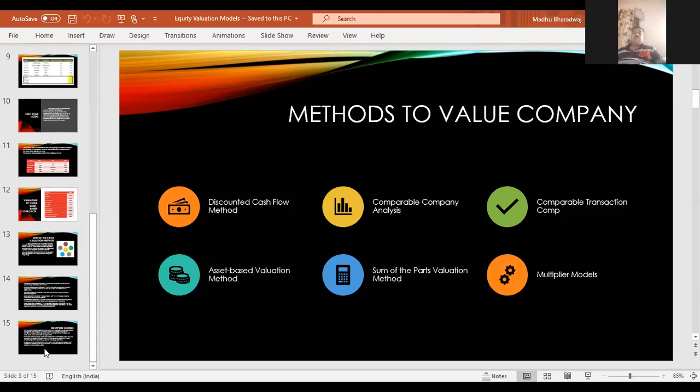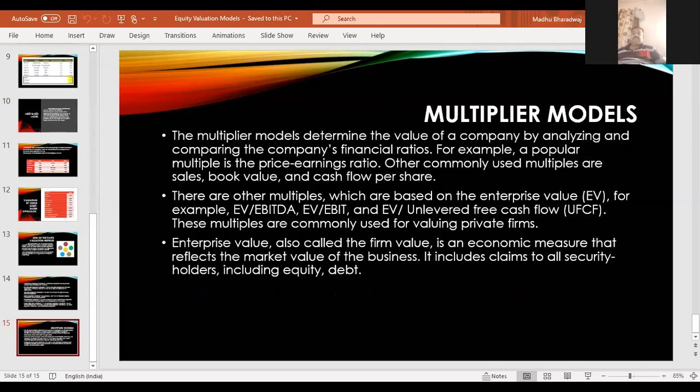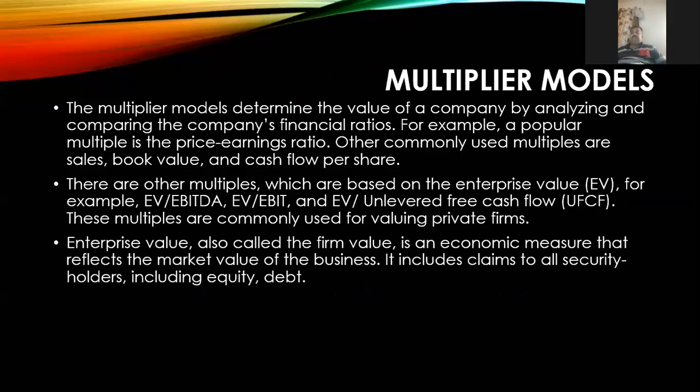Then the last one, the multiplier method. The multiplier model determines the value of the company by analyzing and comparing the company's financial ratios. Both things will be compared.